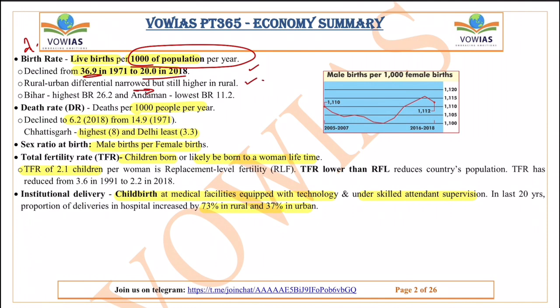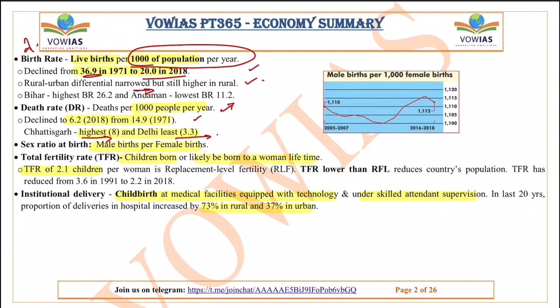So death rate is the number of deaths per 1000 people per year. Birth rate means number of children born per 1000 in a year. Here death rate means number of deaths per 1000 people in a year. This also declined to 6.2 in 2018 from 14.9 in 1971. Chhattisgarh has the highest death rate of 8, while Delhi has the least of 3.3.